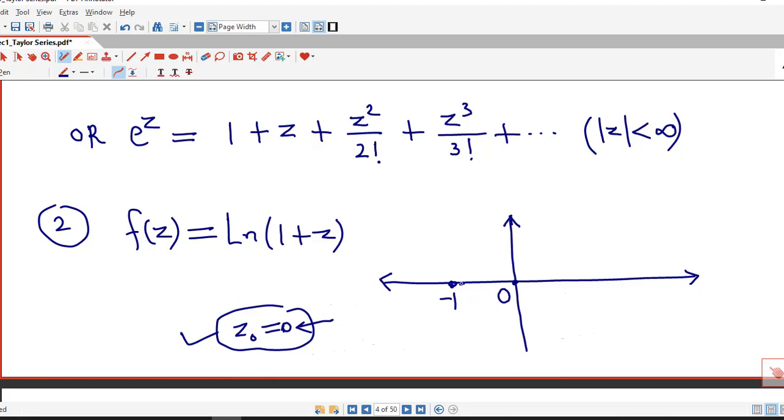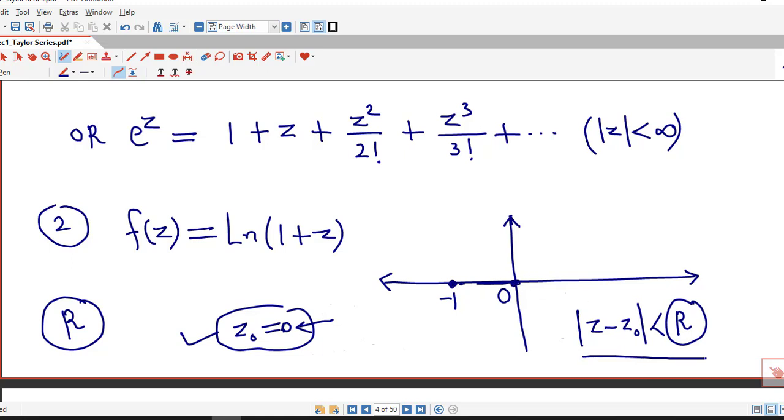The function is analytic at every other point between 0 and -1. So to find out the radius of convergence of the Maclaurin series, we have to consider the nearest point to the center, such that if we consider the open disk with center z0 and this radius r, which is nothing but the distance between these 2 points.